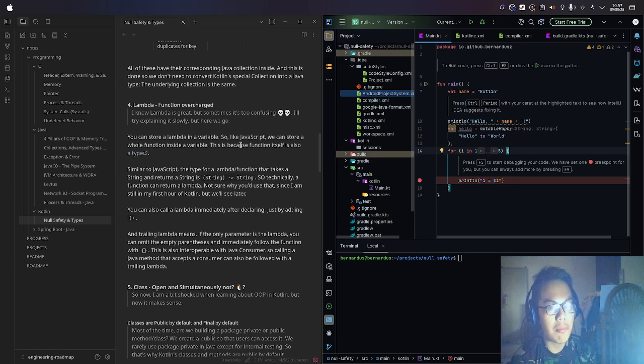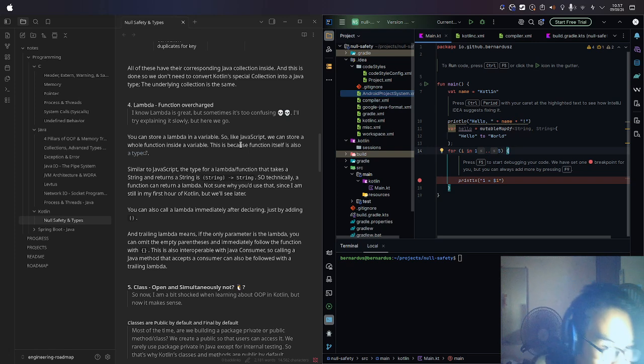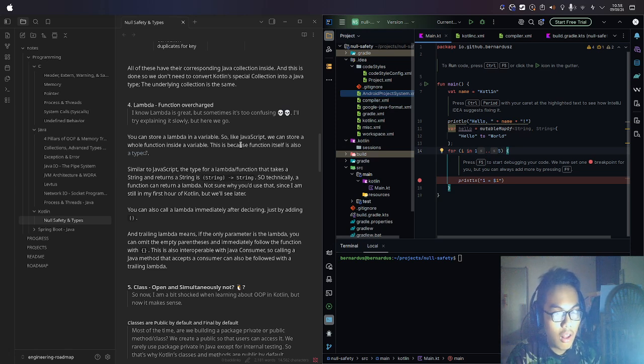You can also call a lambda immediately after declaring it just by adding parenthesis. And trailing lambda means if the only parameter is the lambda, or if the last parameter is a lambda or Java consumer, you can omit the empty parenthesis and immediately follow the function with curly braces. This is also interoperable with Java consumer, so calling a Java method that accepts a consumer can also be followed by a trailing lambda.